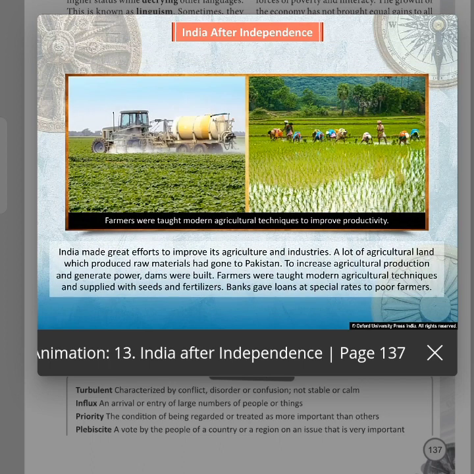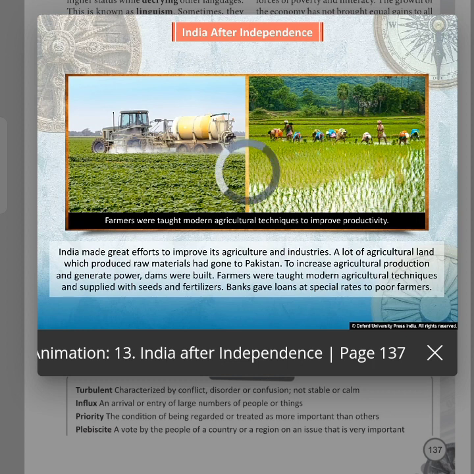India made great efforts to improve its agriculture and industries. A lot of agricultural land which produced raw materials had gone to Pakistan. To increase agricultural production and generate power, dams were built.